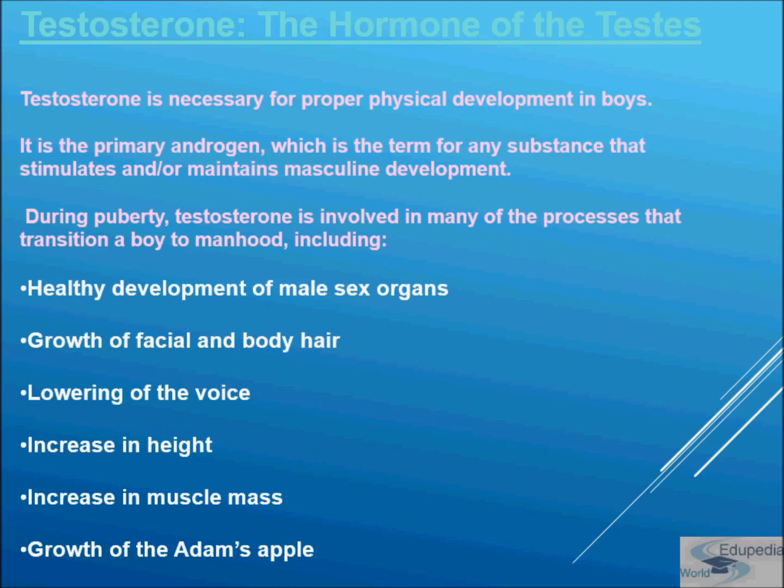During puberty, testosterone is involved in many of the processes that transition a boy to manhood, which include healthy development of male sex organs, growth of facial and body hair, lowering of the voice, increase in height, increase in muscle mass, and growth of the Adam's apple.